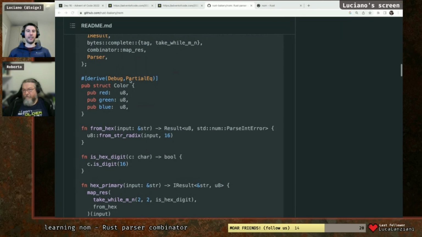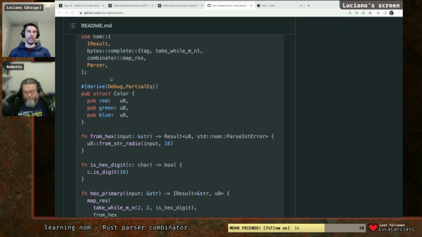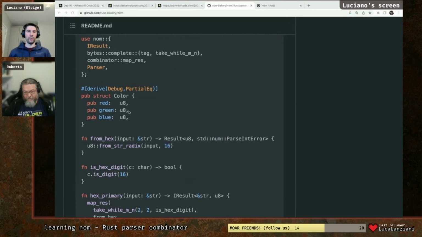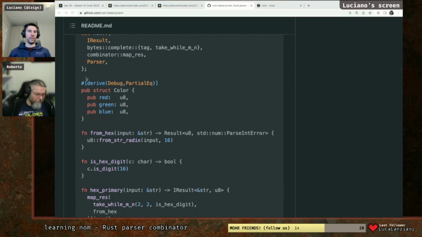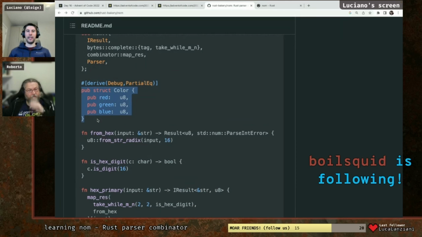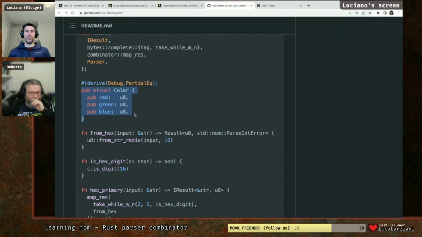Now, in this particular example, the author of the crate wants to show how to parse hexadecimal colors, for instance, the ones you will find in CSS. What they are doing here is basically defining a generic struct. And then from a string, if you can parse correctly a color, it will be populating a struct that looks like this.